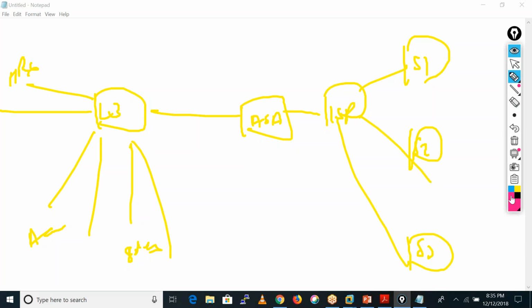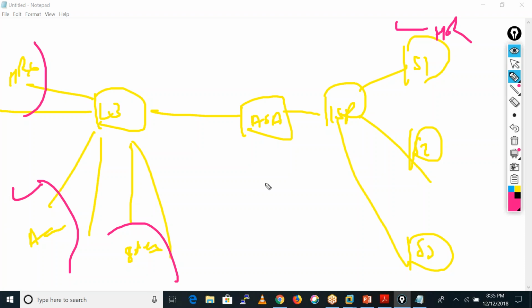You give the HR users access to the HR server, the administrator access to the administrator server, and the sales guys access to the sales server, using ACLs.